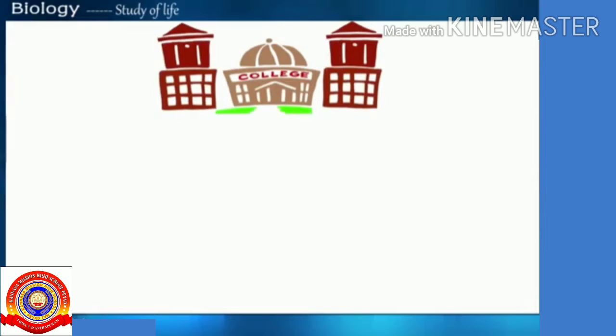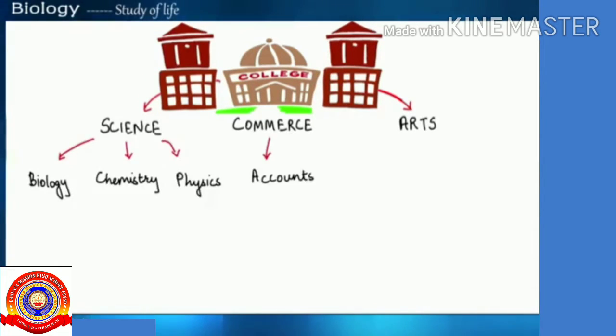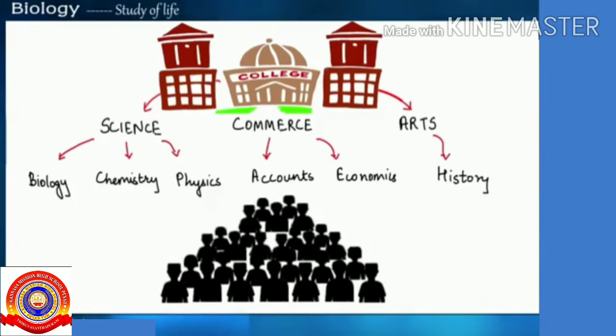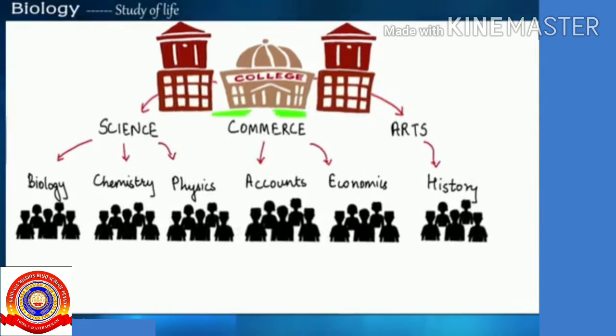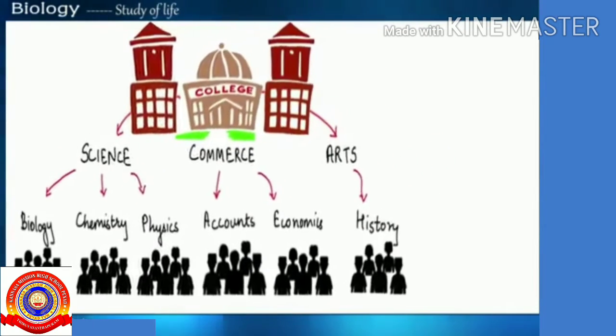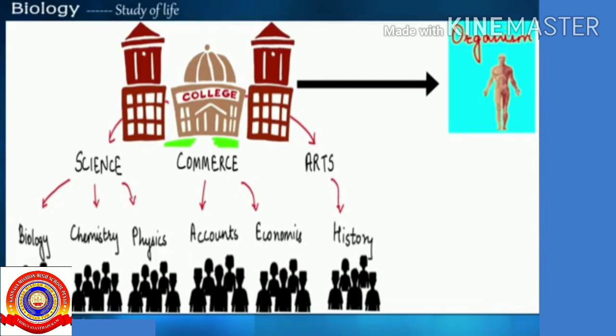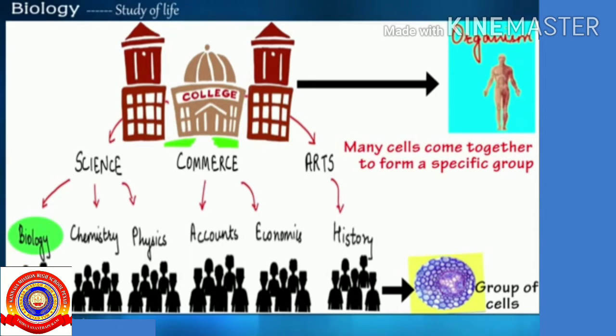As we all know, a college has many departments such as science, commerce and arts departments. And each department has its own specific subjects. Many students study a particular subject based on their liking. Similarly, a college, as a complete institution, can be compared to a living organism. Just as many students come together to form a class of biology, in the same way, many different cells come together to form a specific group called a tissue.